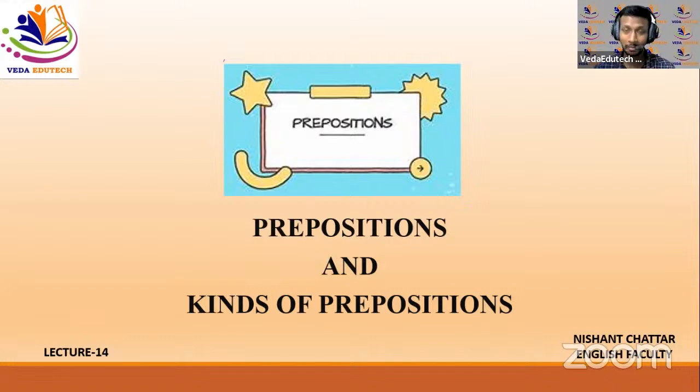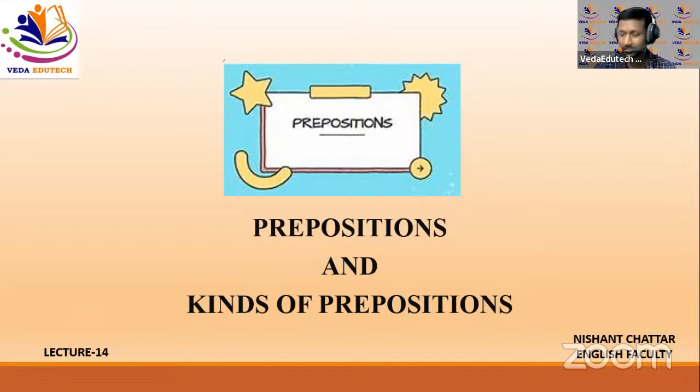Each one will be for a particular place or a position or movement, okay, or it will tell regarding a time also. There are many prepositions that way. So I'll try to explain few of them which are common, which we use almost in every other day, but there will be some words which you will see them in different sentences also, right? So before we start, there are some sentences what I have given here. I would like you to read them and try to understand what is the purpose of a preposition in that sentence. वो sentence में वो preposition का मतलब क्या है, क्यों उसे लिखा जा रहा है, ठीक है?